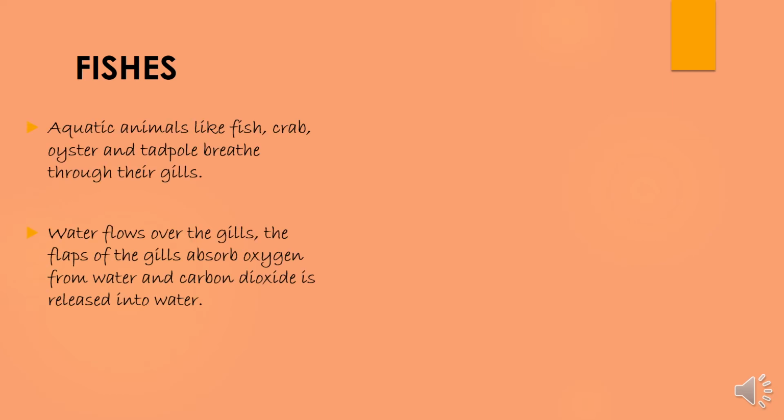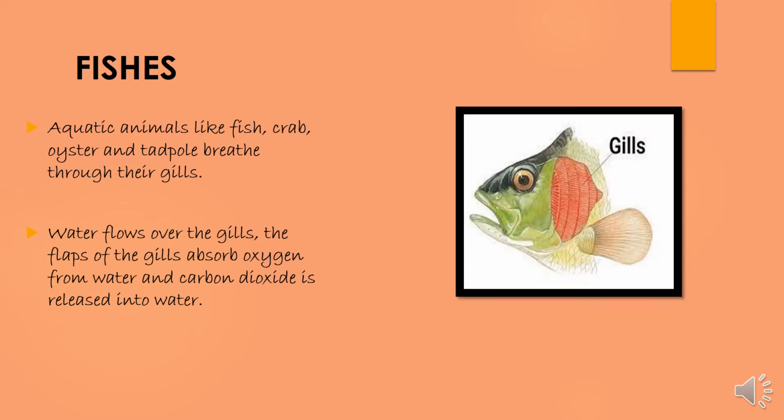Let's study. Aquatic animals like fish, crab, oyster and tadpole breathe through their gills. So, what is the breathing organ for the fishes? That is the gills. Water flows over the gills. The flaps of the gills absorb oxygen from water and carbon dioxide is released into the water. This is the process by which the fishes breathe. You can see in the picture that the gills are shown clearly on a fish body.